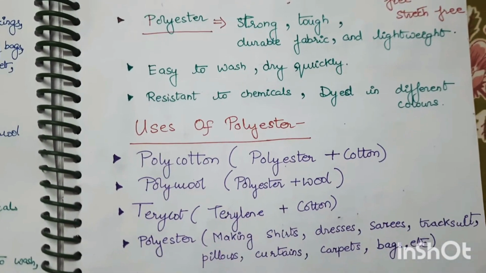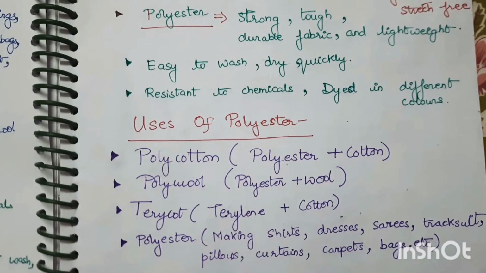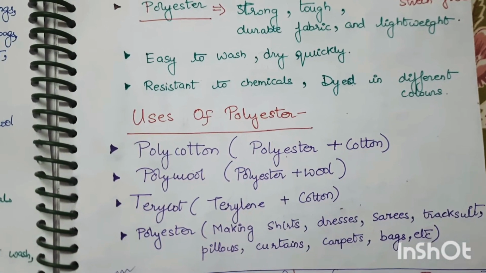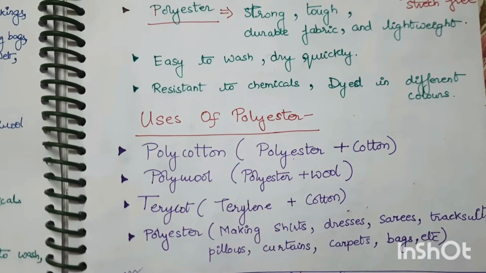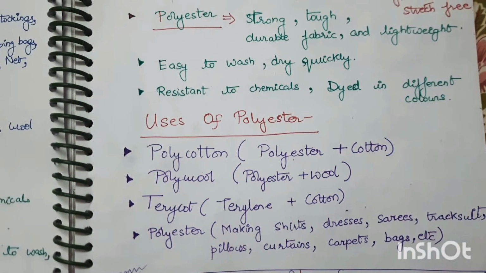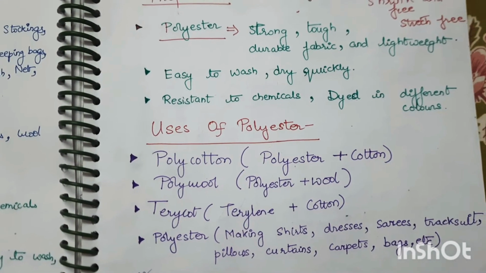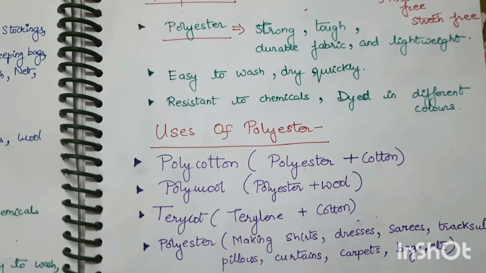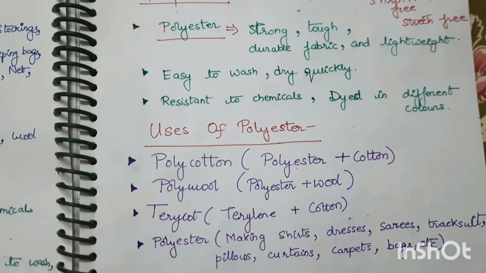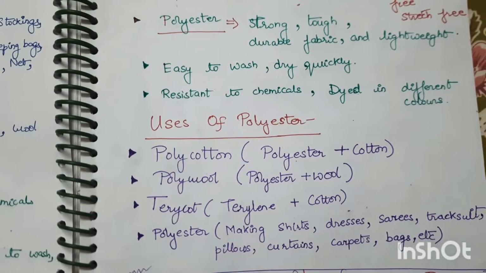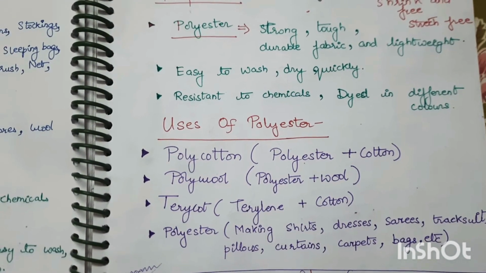Uses of polyester are: polycotton, which is polyester plus cotton; polywool, polyester plus wool; and terry cotton, terylene plus cotton. Polyester is used for making shirts, dresses, saris, tracksuits, pillows, curtains, carpets, and bags.